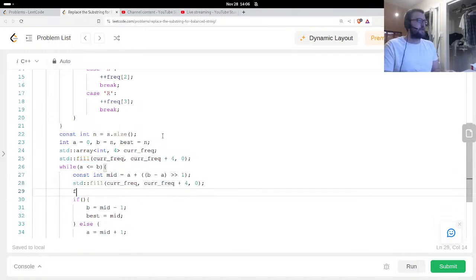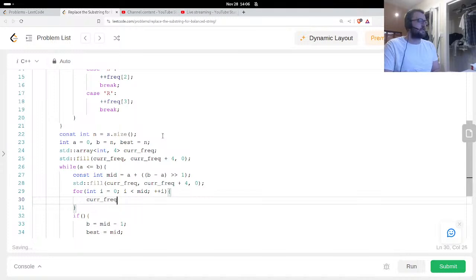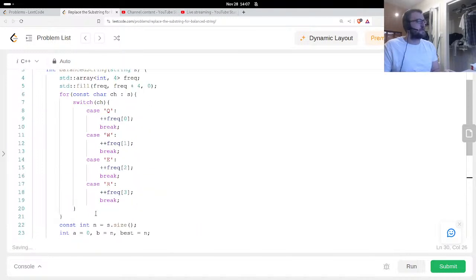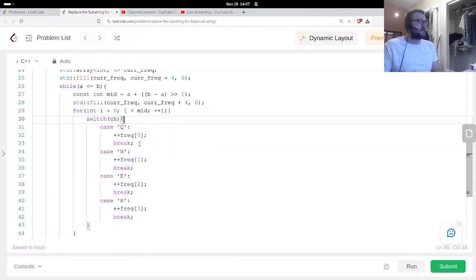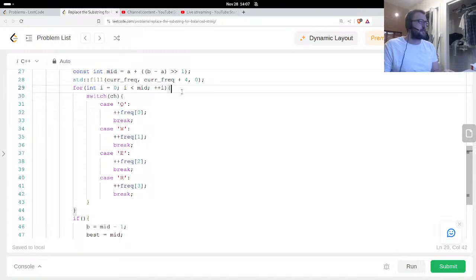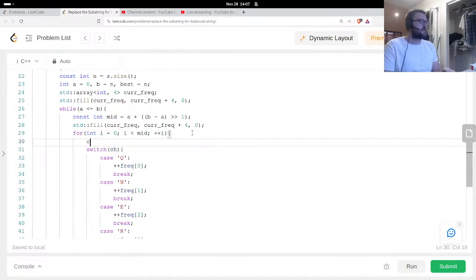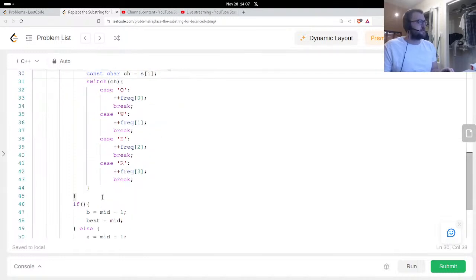And then we're going to initialize for int I is 0, I is less than mid, increment I, current frequency. Maybe I should use a switch statement. This is maybe a little more code than I would prefer typically. CH is S of I, right?